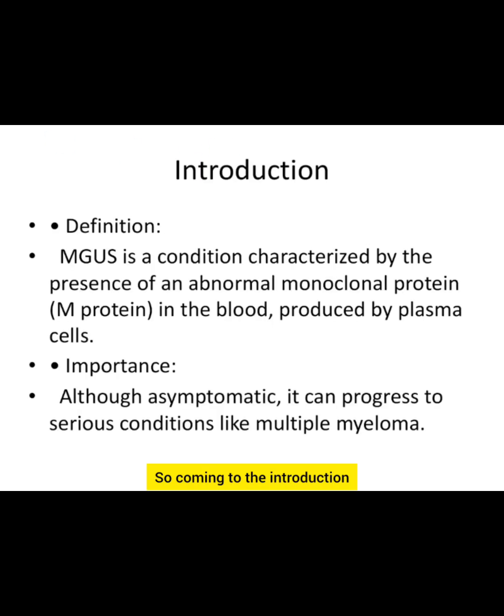Let us now discuss a very interesting topic, that is monoclonal gammopathy of undetermined significance, or MGUS. Coming to the introduction, it is a condition characterized by the presence of abnormal monoclonal protein, that is M protein, in the blood, which is produced by plasma cells, as we all know. But how is it different from multiple myeloma or lymphomas, etc.? We'll see that. Although the patient is asymptomatic, MGUS can progress to serious conditions like multiple myeloma. That's why early diagnosis of MGUS is important.